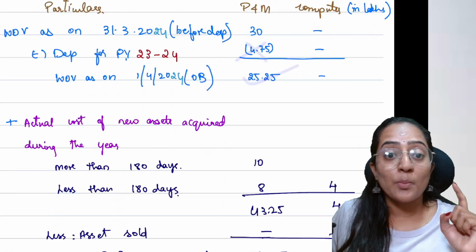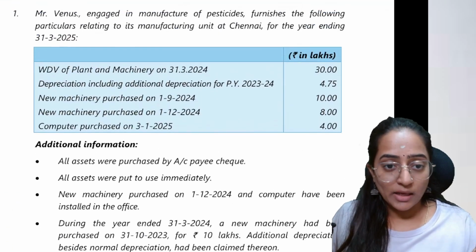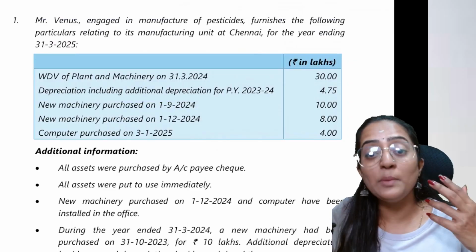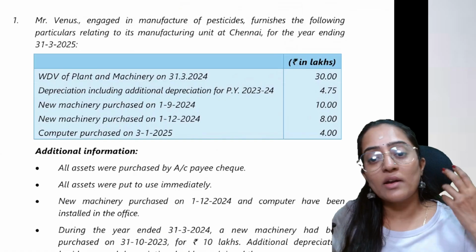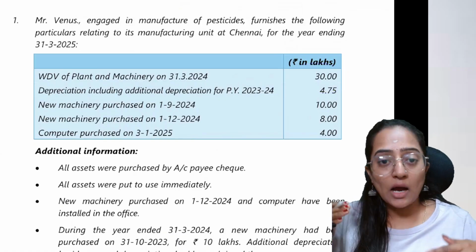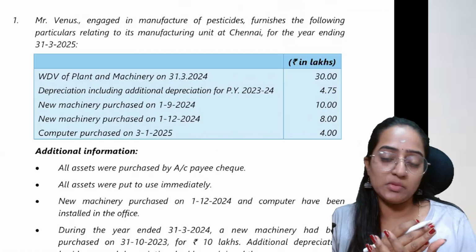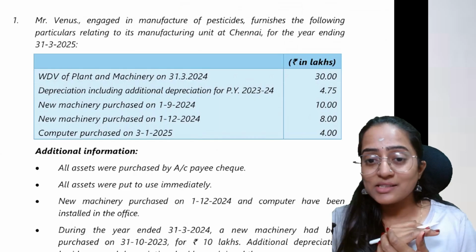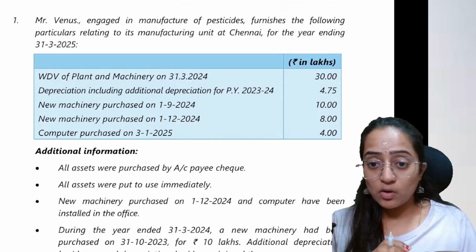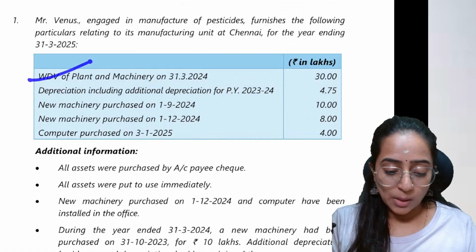You can take it here, provided you write an assumption that this depreciation, including the additional depreciation for PY 23/24, is already provided or is already considered. Whatever you could see, 30, this is after the depreciation only, the WDV which has existed. If you're writing this assumption, very well, fine. If you're not writing that assumption, you will not get marks, because ICAI is considering this WDV.